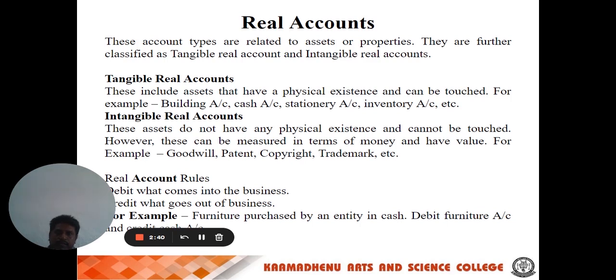For example, the purchase of plant and machinery. In this case, the plant and machinery comes into the business, so the plant and machinery account will be debited. The cash is going out, so the cash account would be credited. This is a real account. In other words, the real account deals with the assets and properties of the business.